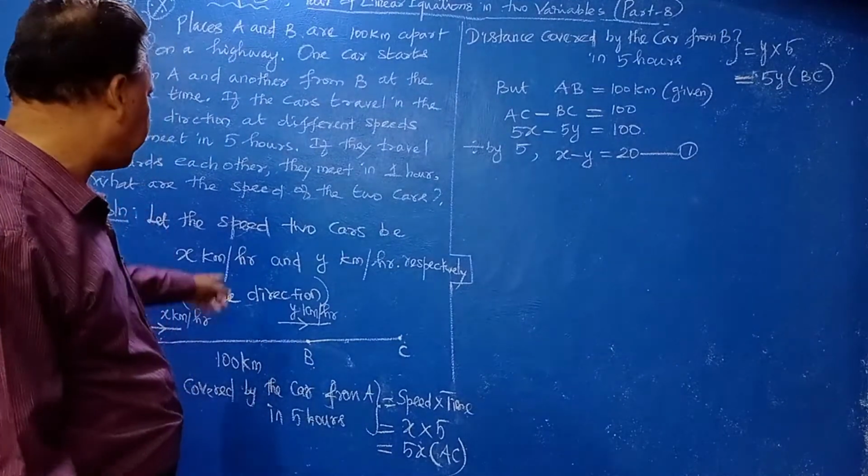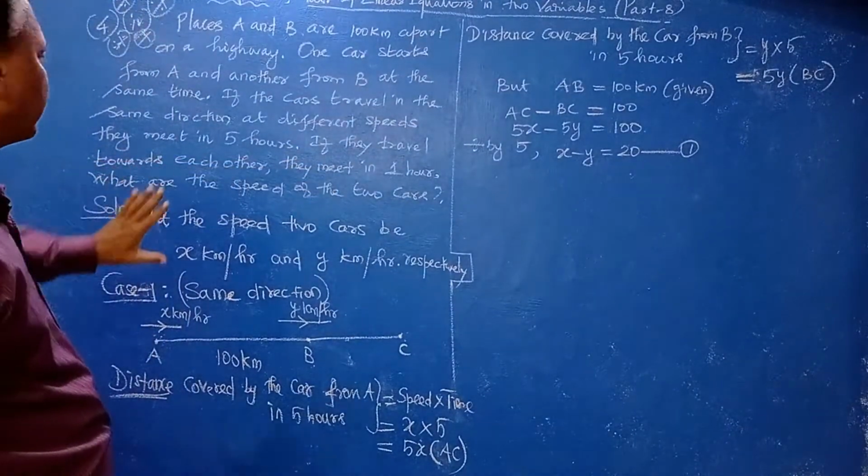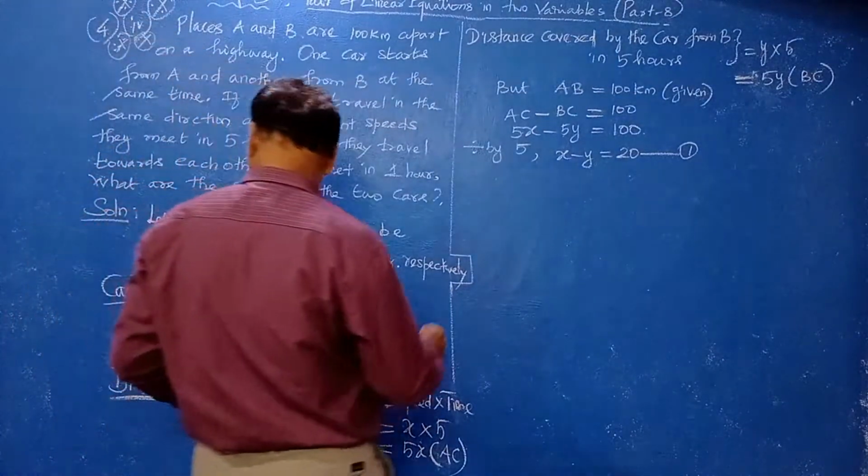Now case 2, in the same way, another condition is given. If they travel towards each other, they meet in 1 hour. You take it as case 2.